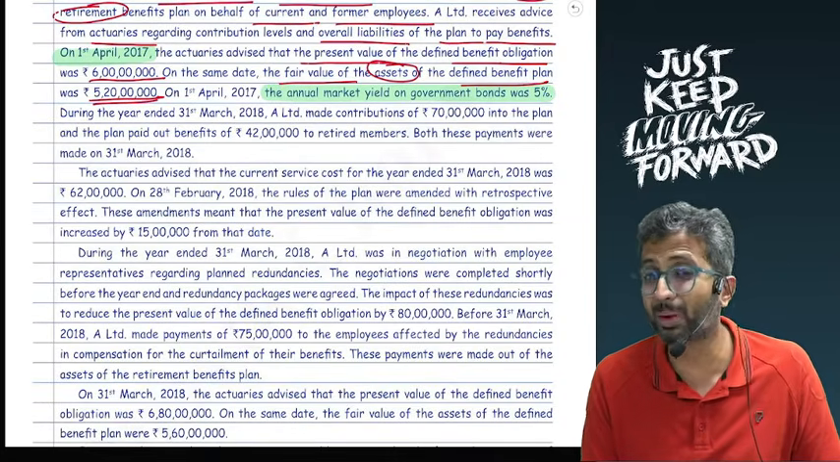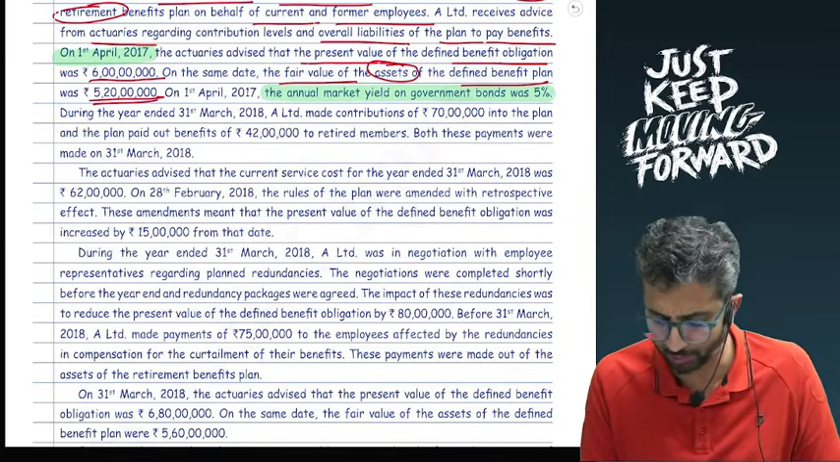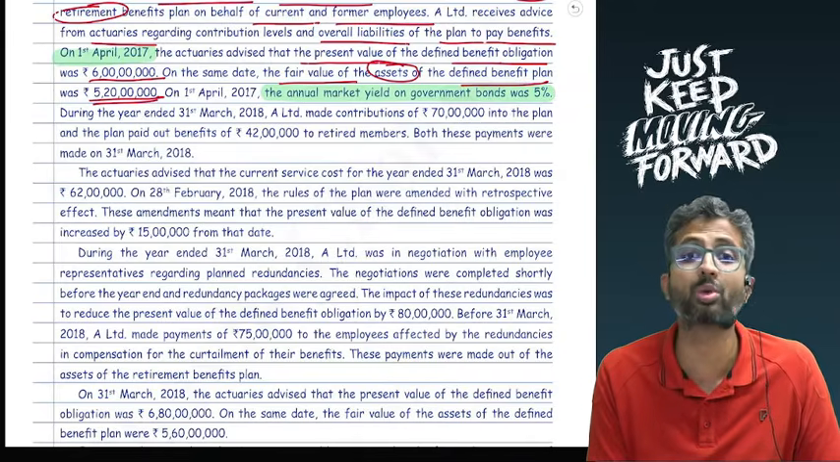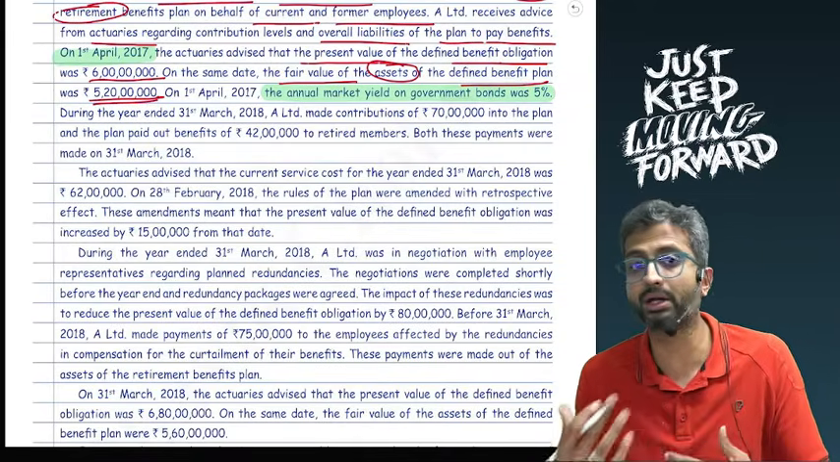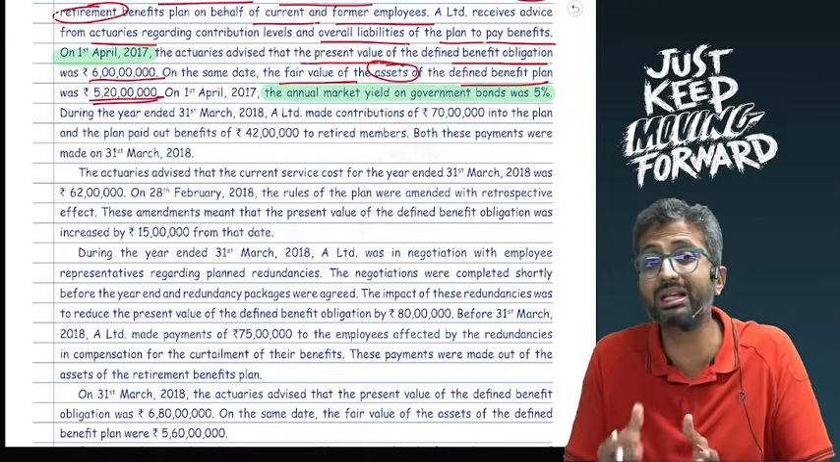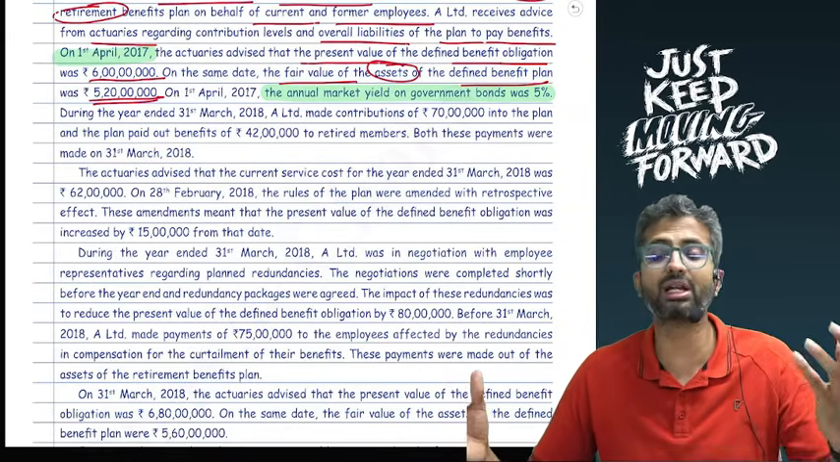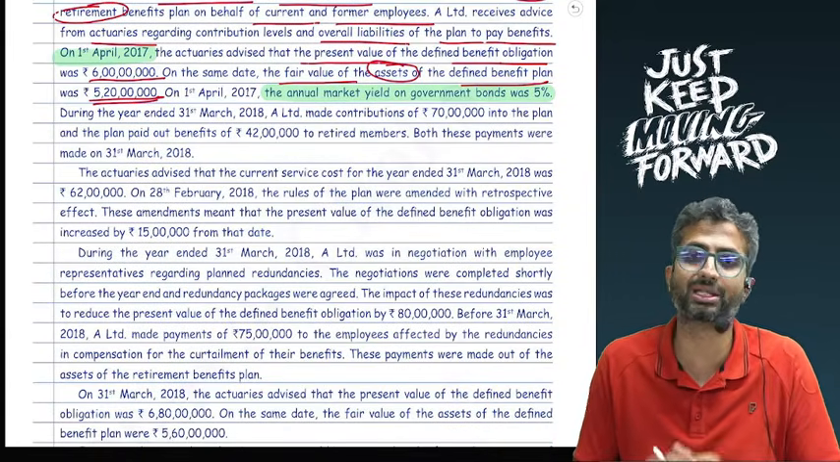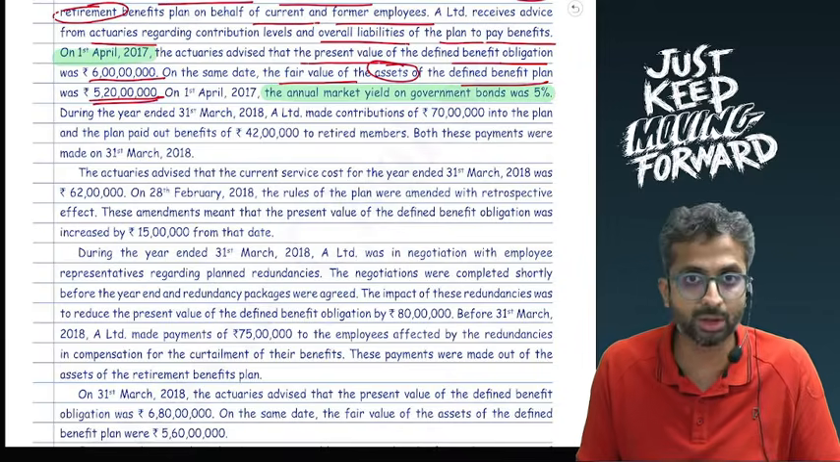plan assets are expected to yield 5%. So 5% of, let us say, 5 crore 20 will be around 26 lakhs. So this is expected return. Actual return can be something else. This will increase the plan assets, and the second effect will go to the expense. You will reduce 26 lakhs from the expense.